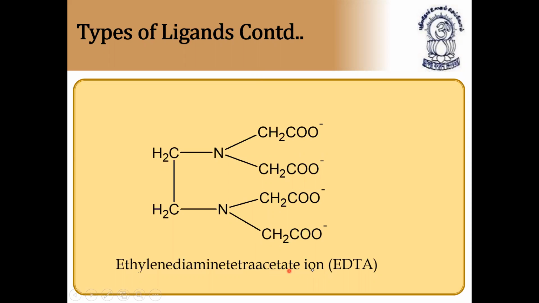Ethylene diamine tetraacetate ion. It can donate four, so it is a polydentate ion. It is commonly called EDTA. Ethylene means two carbons, diamine means two nitrogens, and in place of hydrogens we have acetate groups, CH2COO-, four times. So this is ethylene diamine tetraacetate ion, an example of a polydentate ligand.